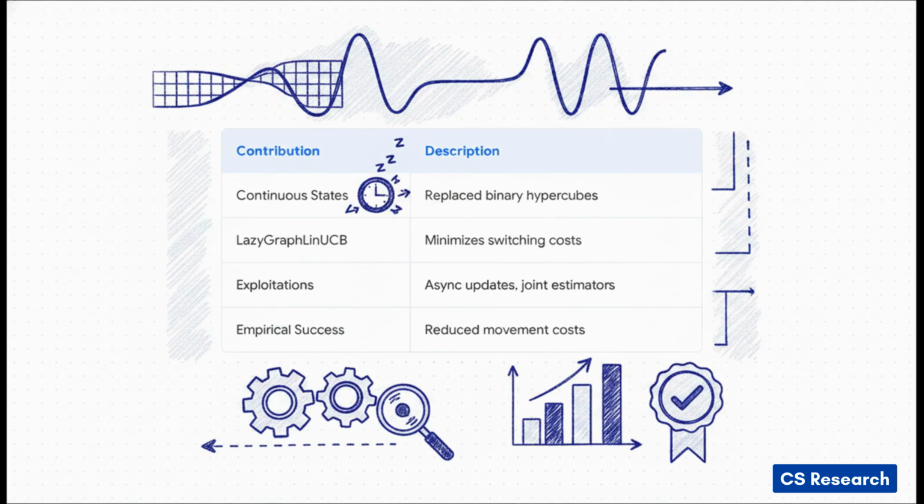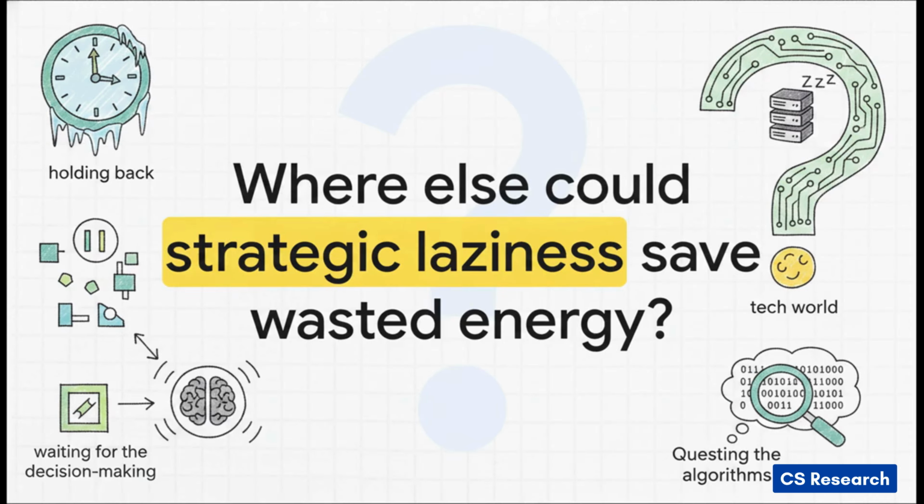Now that we've seen just how incredibly powerful holding back, freezing your actions, and actually waiting for the right data can be, it really leaves you wondering, where else in the tech world, or maybe even in our own daily decision-making, could a little strategic laziness save millions in wasted energy?